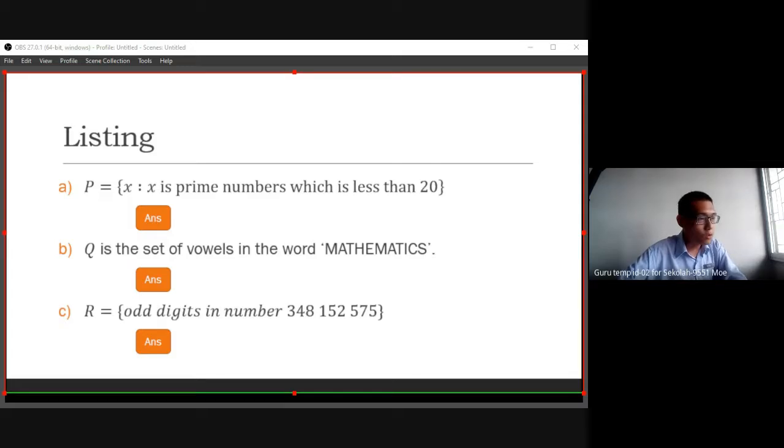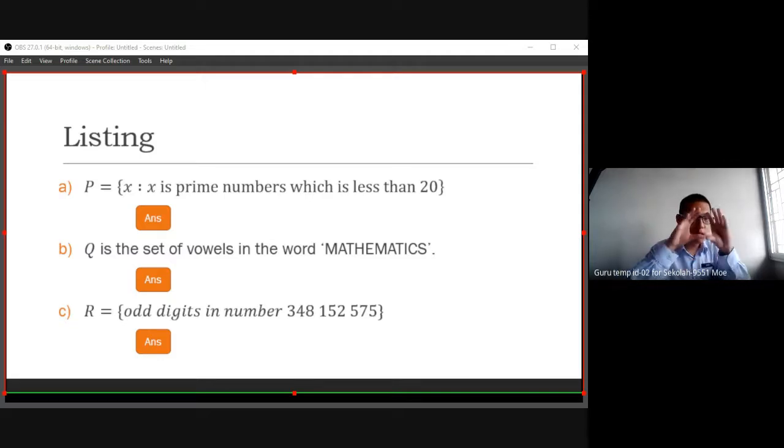So how do we list out? If you are typing, do you know the notation? P equals this one, you need to shift. So you have an open bracket and a close bracket, the set notation.